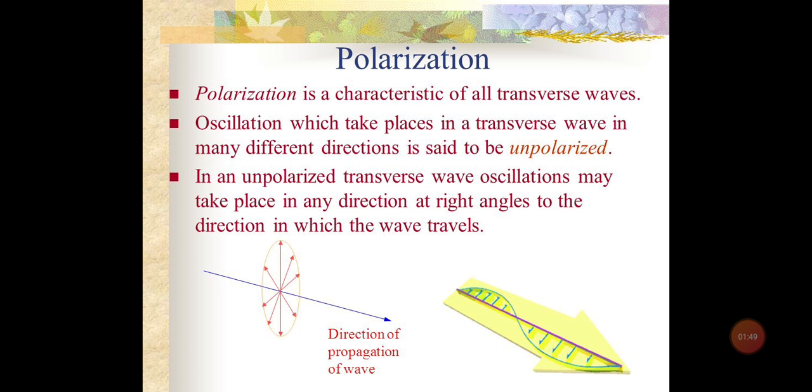In an unpolarized transverse wave, the oscillations may take place in any direction at right angle to the direction of propagation. You can see here I have shown the direction of propagation by the blue arrow, and I have shown the various directions of vibrations in the unpolarized light by the red arrows. Now if we restrict the vibration to one direction, then we say that the light is plane polarized.